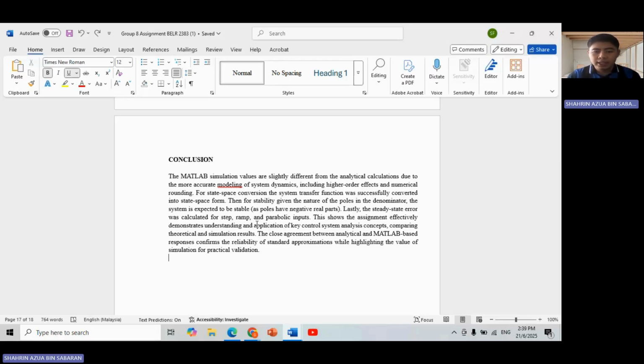Lastly, the steady state error was calculated for step, ramp, and parabolic inputs. This shows the assignment effectively demonstrates understanding and application of key control system analysis concepts, comparing theoretical and simulation results. The close agreement between analytical and MATLAB-based responses confirms the reliability of standard approximations while highlighting the value of simulation for practical validation.